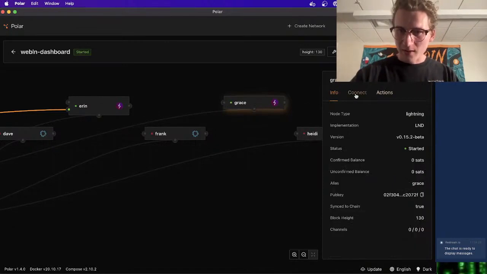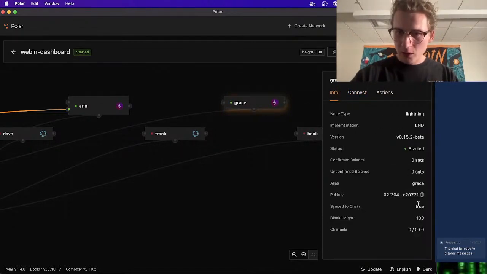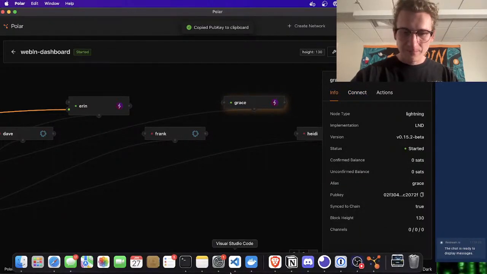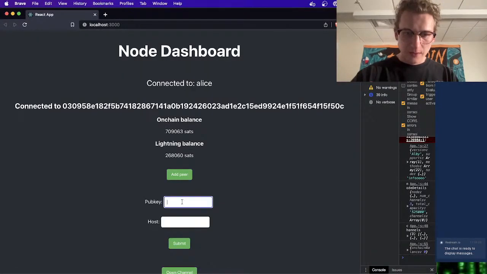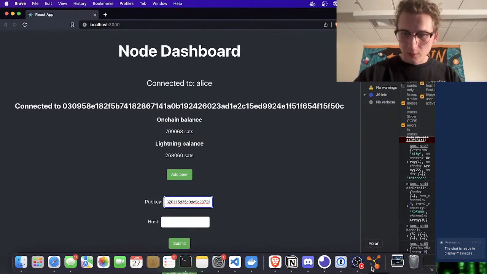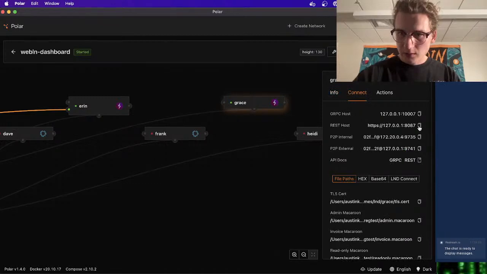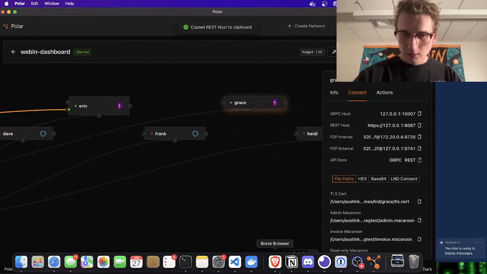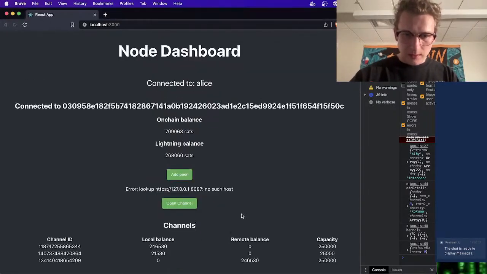Let's try and add up here. We'll see what happens. So info, we just need their pub key. And if I add up here, get their pub key, we also need their host. And connect peer.